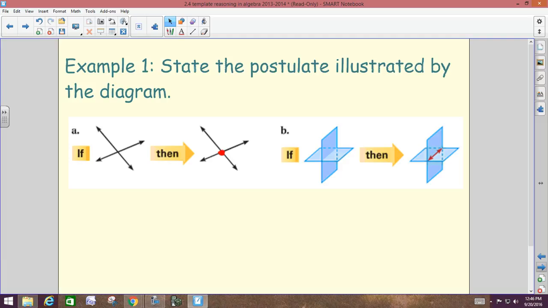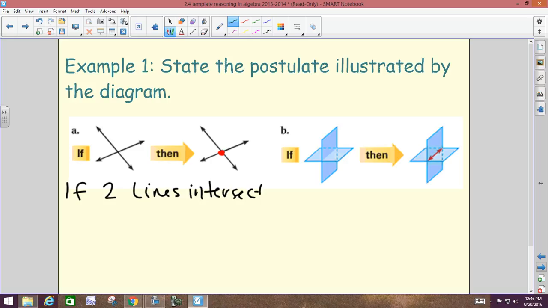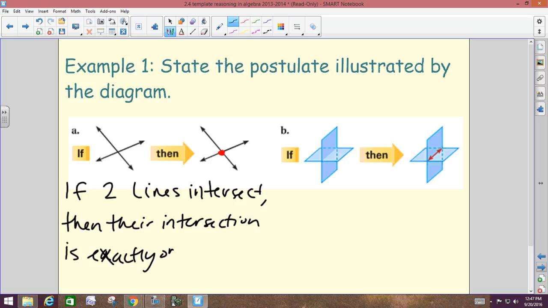Exactly. If 2 lines intersect, then their intersection is exactly 1 point. That's what we're trying to illustrate. You can write down so we remind ourselves. If 2 lines intersect, then their intersection is exactly 1 point.